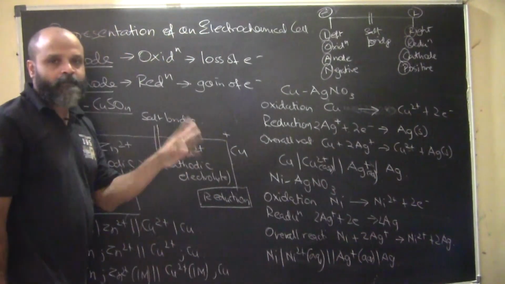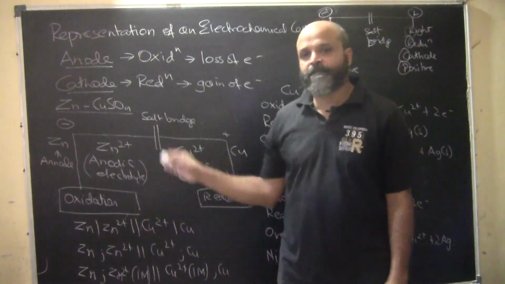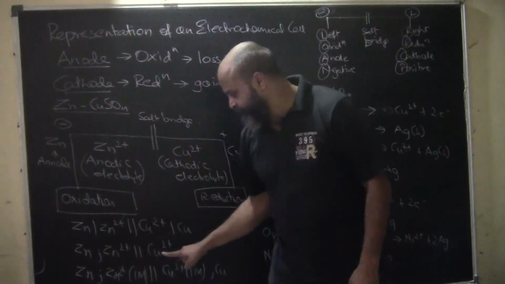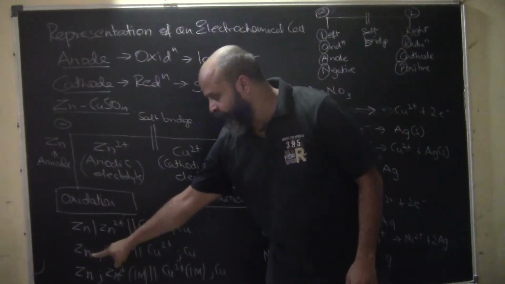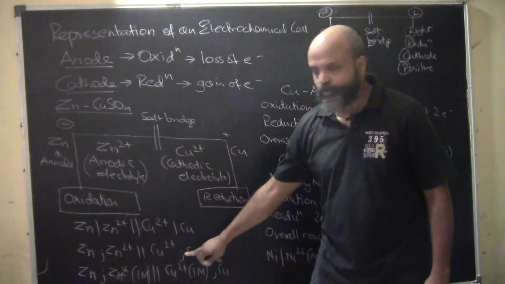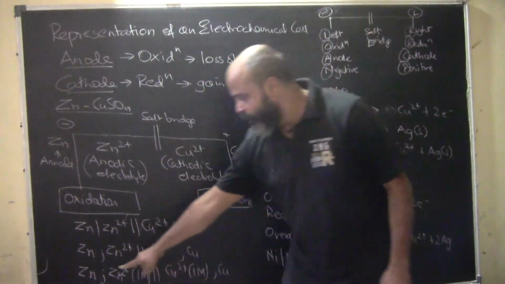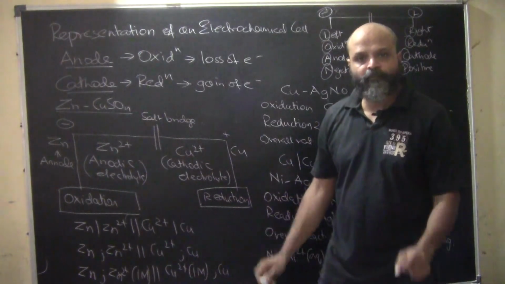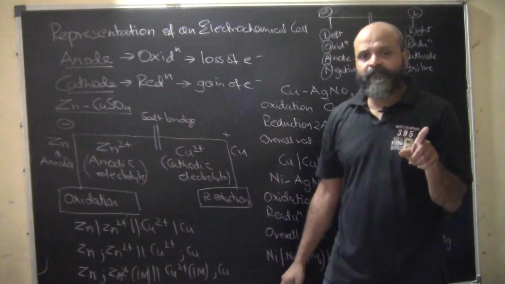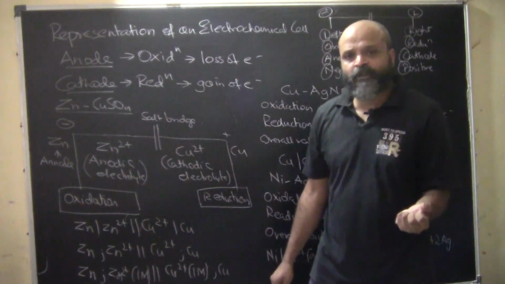So if we know the basics of oxidation and reduction reactions, it is very easy to represent this. We can use a dash or a semicolon between the anode and the anodic electrolyte, and between the cathode and the cathodic electrolyte. Obviously the anode and cathode will not have molar concentrations, but the solutions do, and if we are aware of the molar concentrations, the ions will have the same molar concentration.